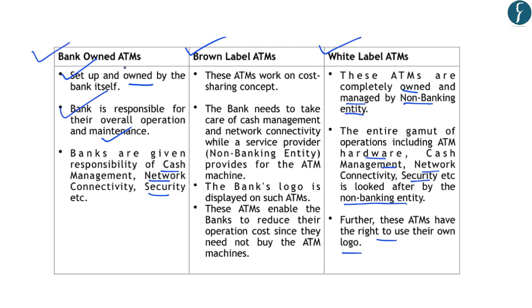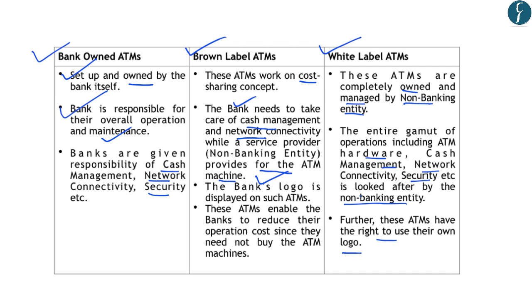And midway between the bank-owned ATMs and the white label ATMs are the brown label ATMs, and these ATMs work on a cost-sharing concept. So in the brown label ATMs, the bank needs to take care of the cash management and the network connectivity, while a service provider, which is a non-banking entity, provides the ATM machine. So in the brown label ATM's operation, the functions are divided: the non-banking entity takes care of the ATM machines, while the cash management and the network connectivity is the responsibility of the bank. And in these brown label ATMs, the bank's logo is displayed on such ATMs.